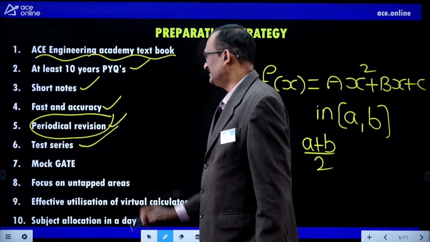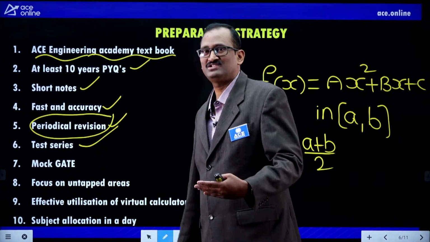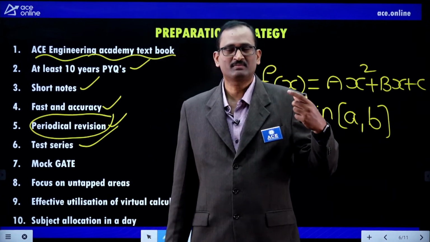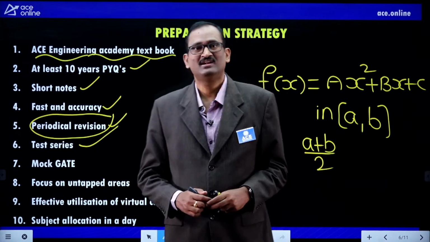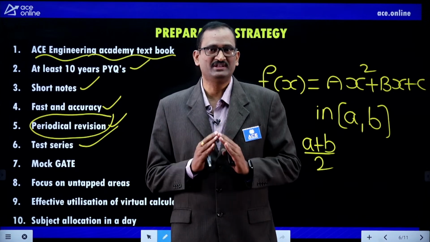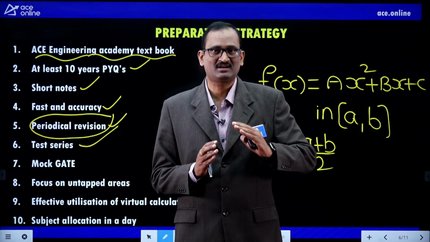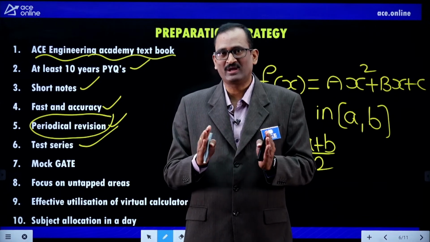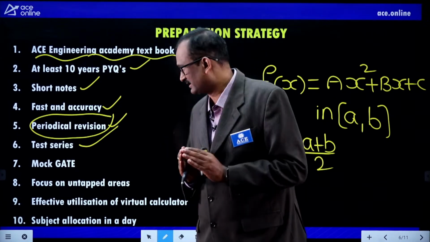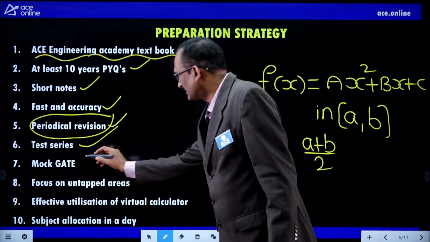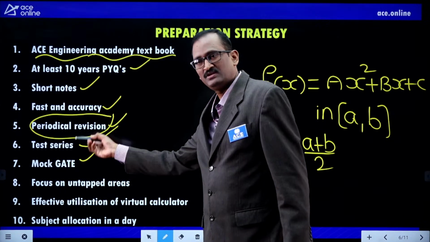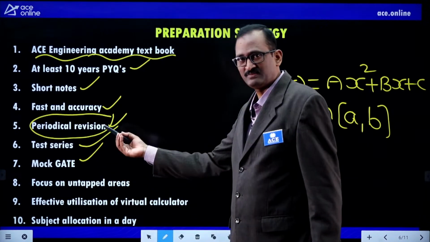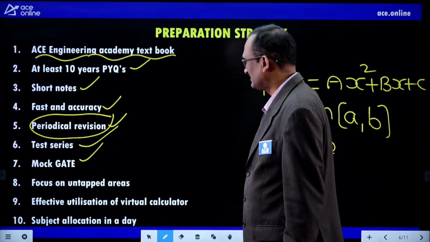Next, test series and mock GATE. Mock GATE generally will be conducted in the months of December and January only. Never miss that, because mock GATE is a real-time GATE experience: how the questions are asked, and at what standard they are asking. So you may have at least 3 to 4 mock GATE tests. You can take mock GATE in November, December, January, or December, January. Generally in December and January only mock GATE will be conducted.